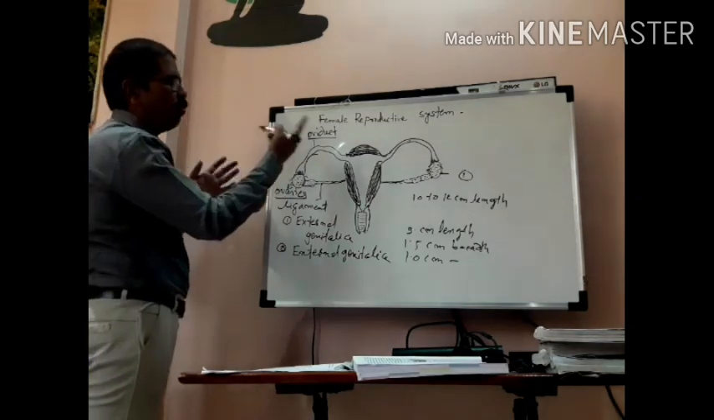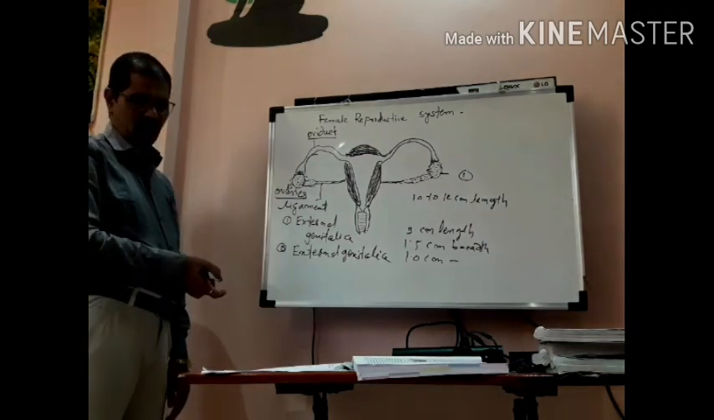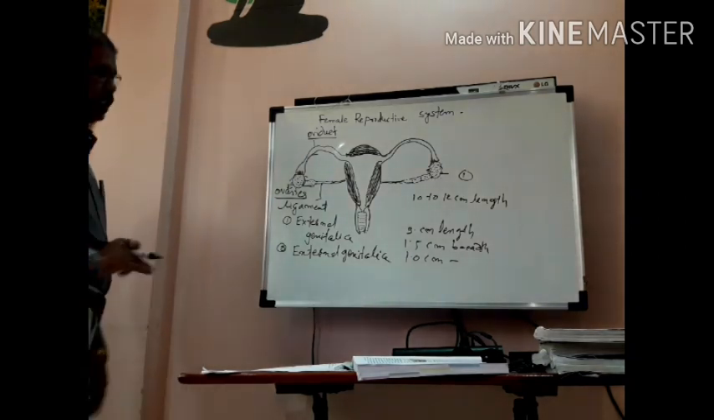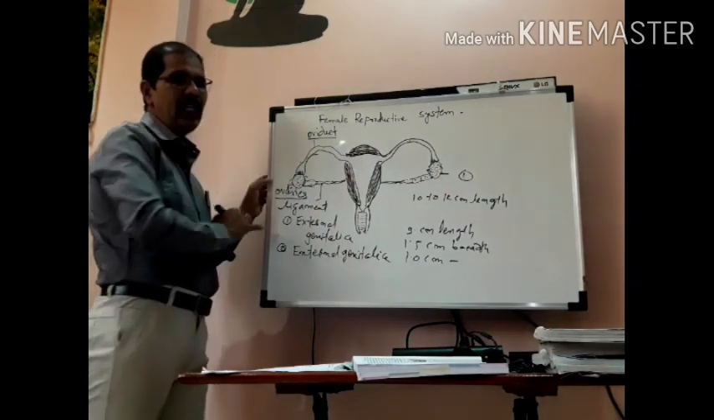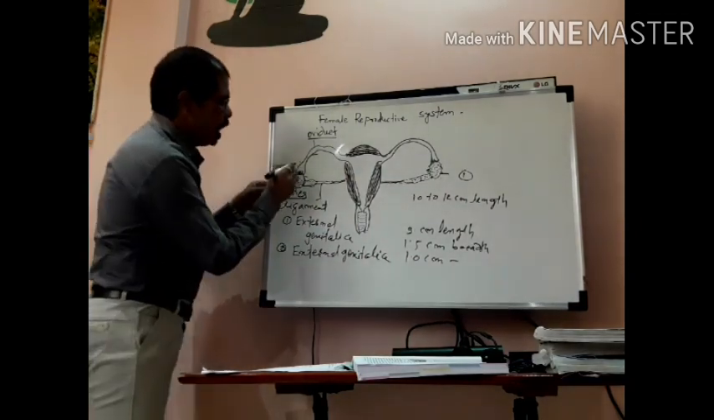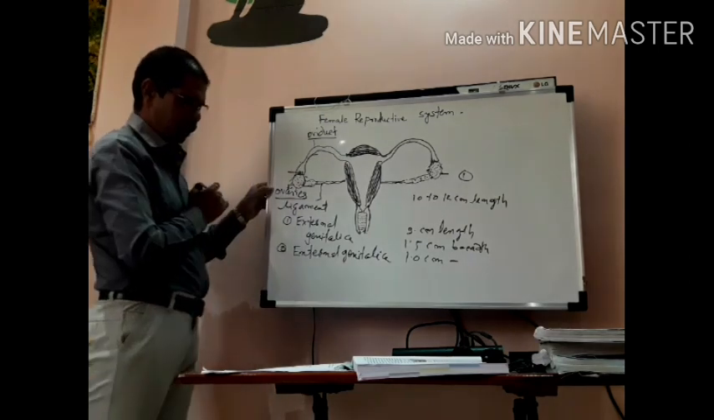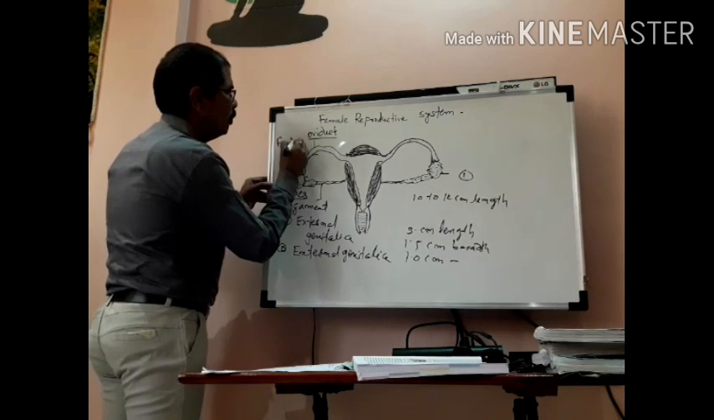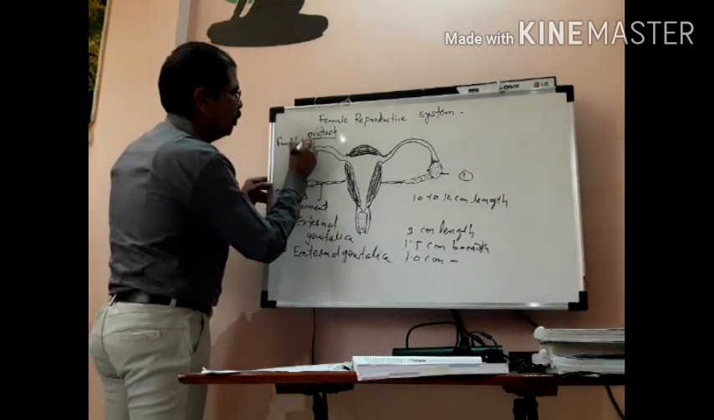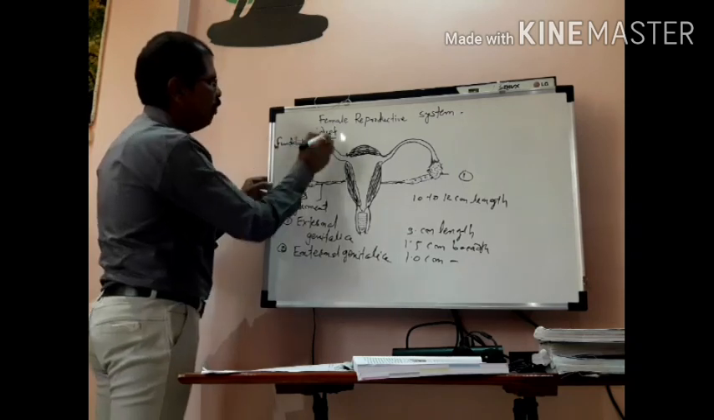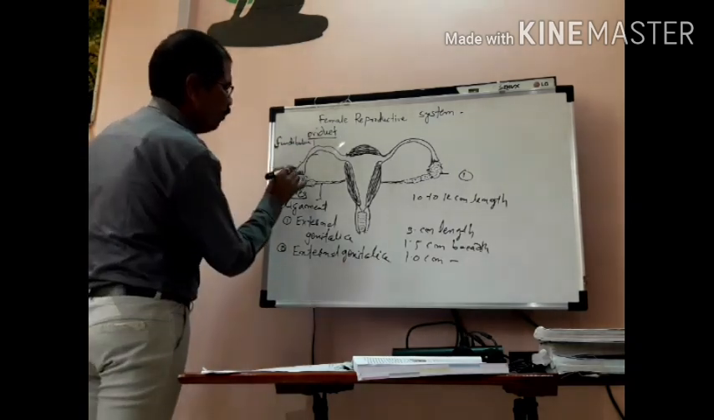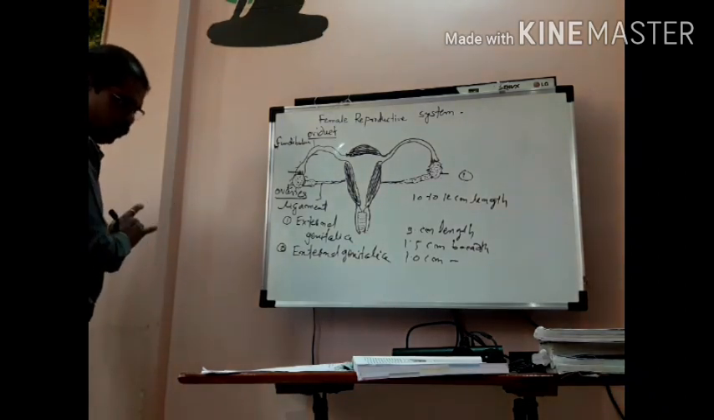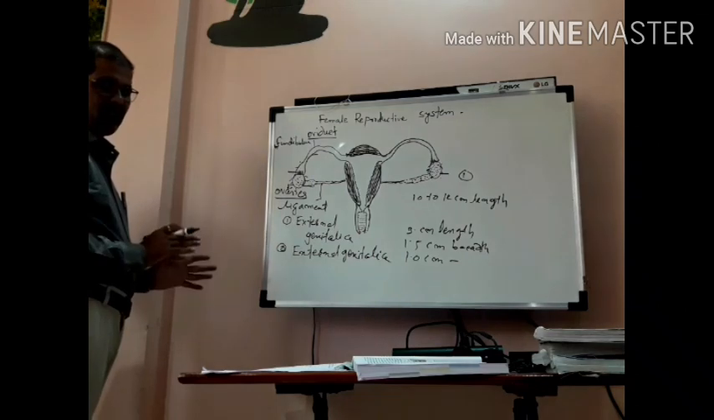This oviduct, or fallopian tube, or uterine tube, is divisible into 4 regions. इसके 4 रीजन हैं. यहाँ जो है इसको क्या बोलते हैं? इनफंडिबुलम बोलते हैं, sorry. This infundibulum is a funnel-shaped structure.